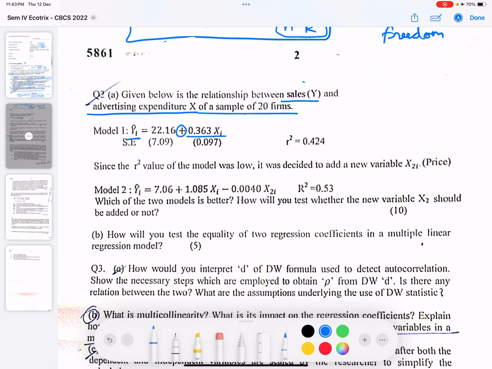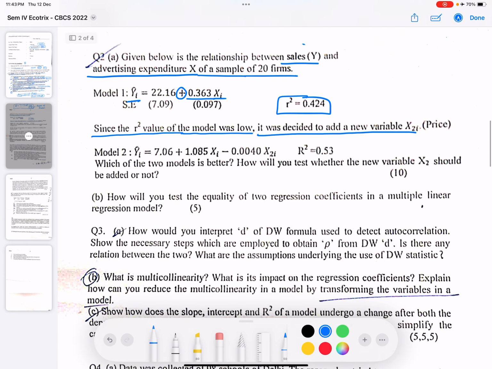Now since the R square of the model was low, it was decided to add a new variable. Okay, now they have added a new variable to the model, x2i, which is the, okay, which of the two models is better? How will you test whether the new variable x2 should be added or not?